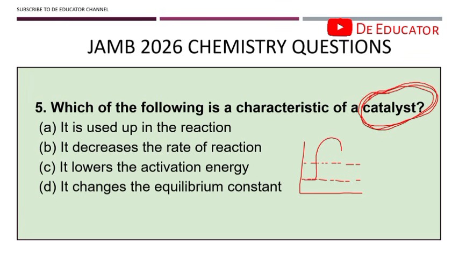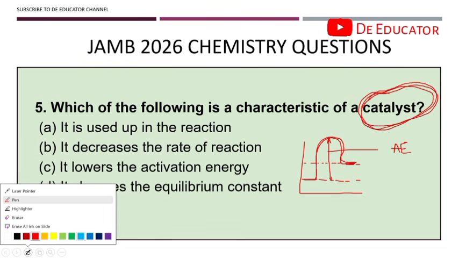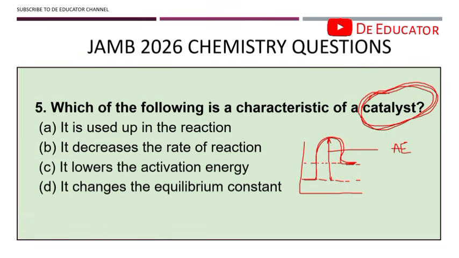So if you have an energy profile diagram just like this, and you have this line here, they'll tell you this line is the activation energy for this particular reaction. And then they tell you that in this reaction, the catalyst is added.